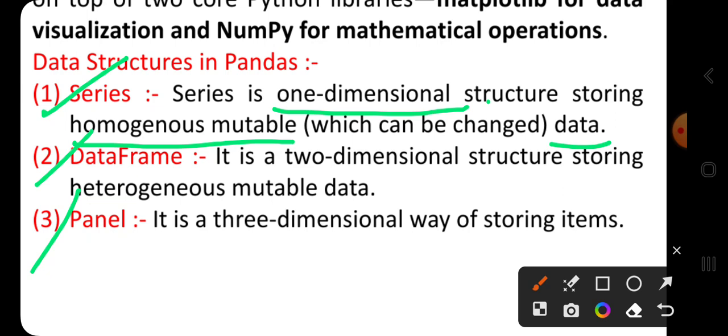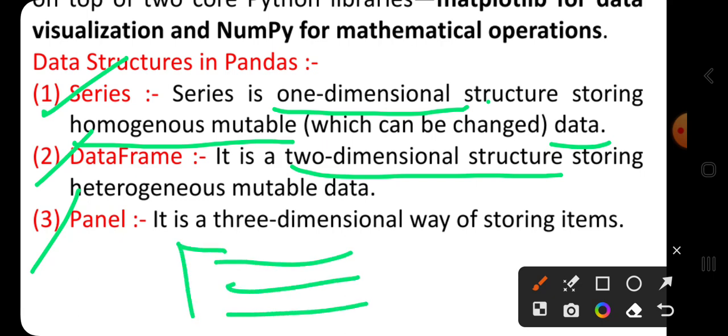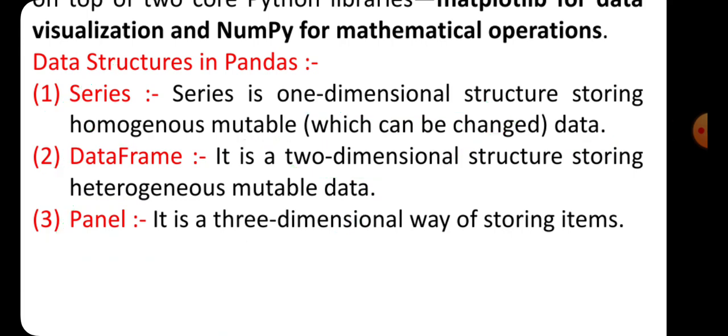And what do you mean by data frame? A data frame is a two-dimensional structure, meaning you can put one one-dimensional series on one side and another series on another side, first series, second series and third series, and all the series can be put into a single data frame. Now we can see how we can describe series and data frame.